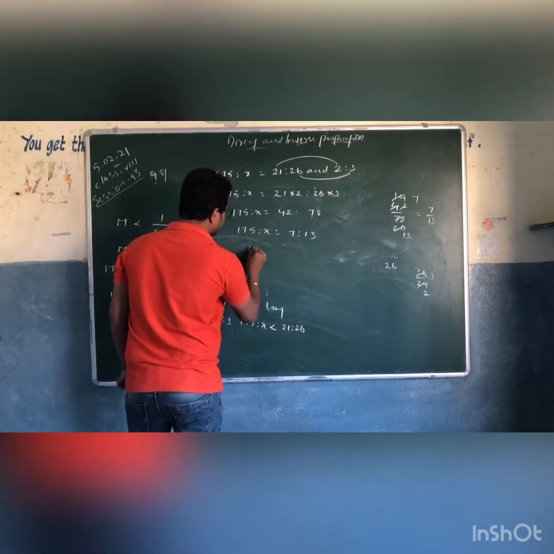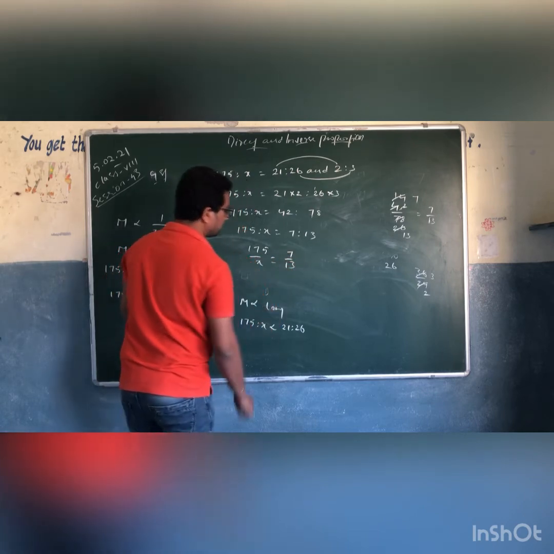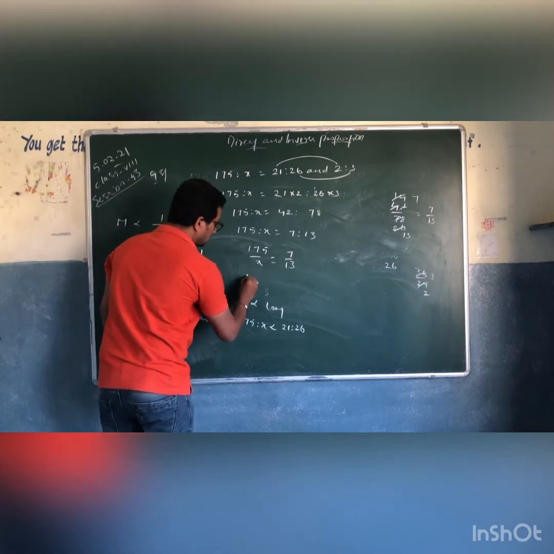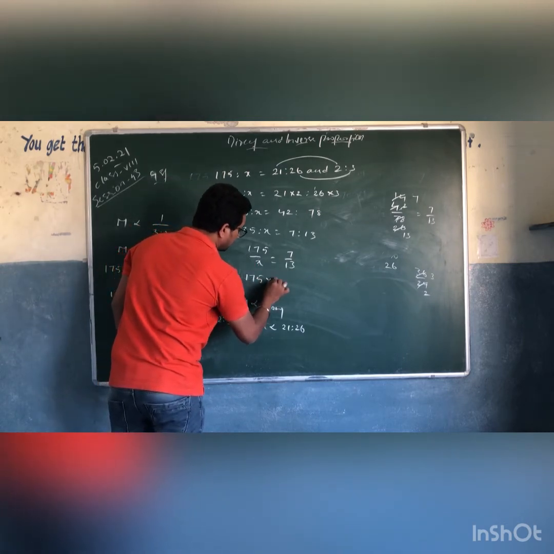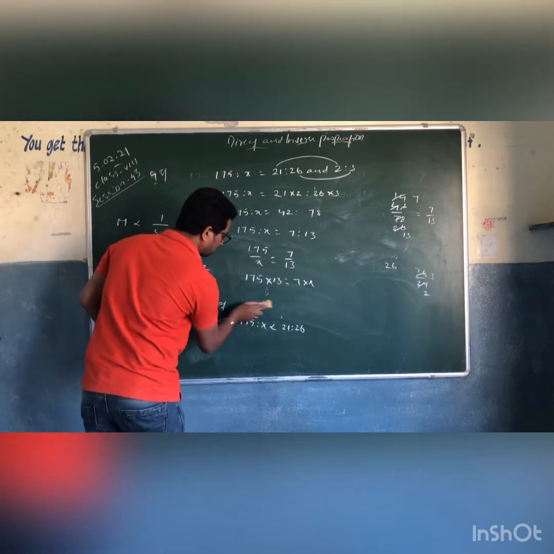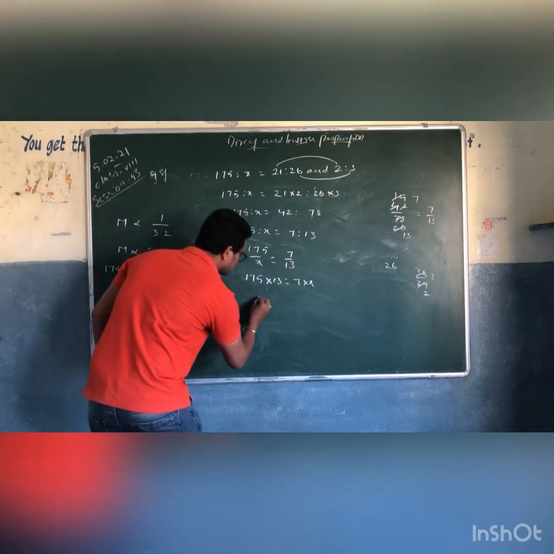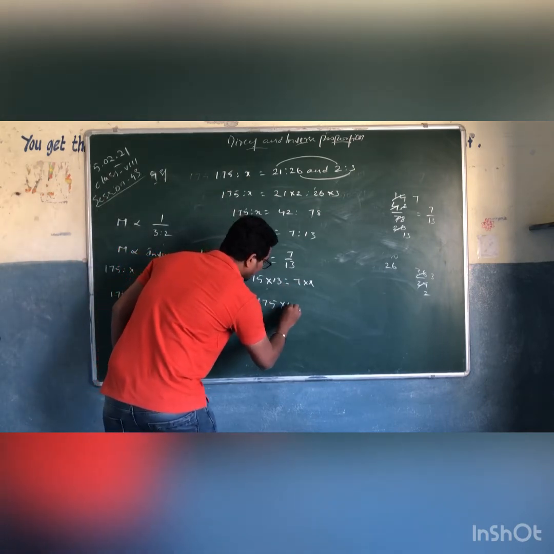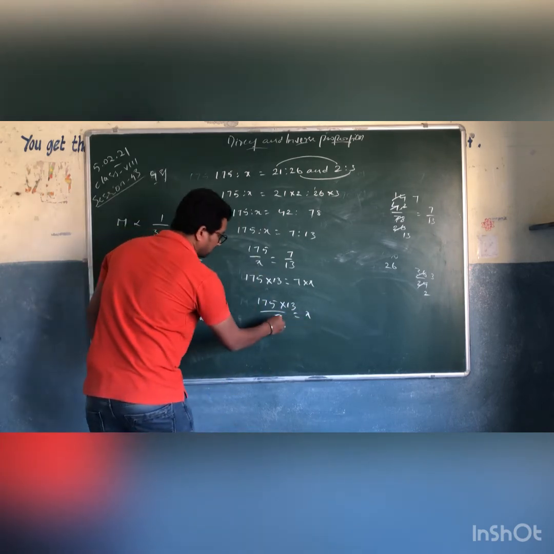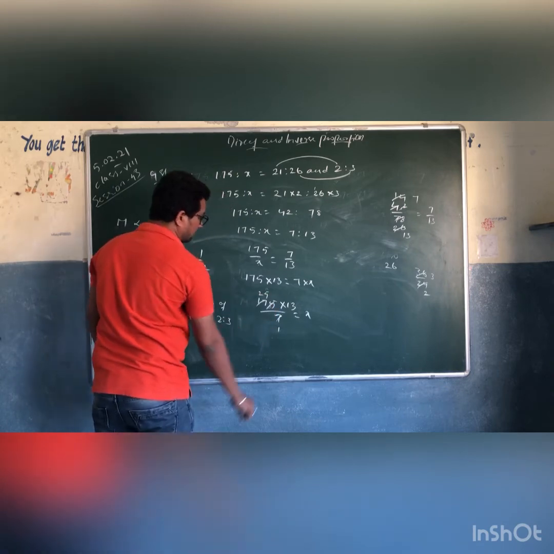So this can be written as 175 by x equals 7 by 13. If I take x to the RHS and 13 to the LHS, it becomes 175 into 13 equals 7 into x. Now if I take this 7 to the LHS, 175 into 13 by 7 equals x. 7 ones are 7, 7 twos are 14, 7 fives are 35.